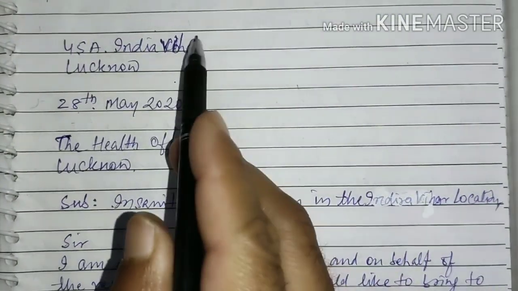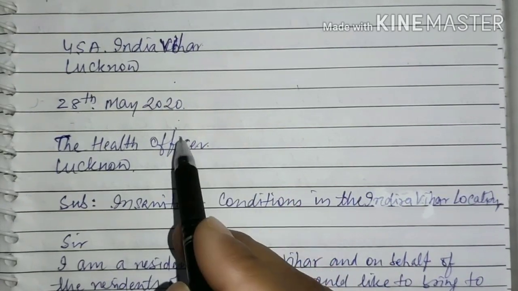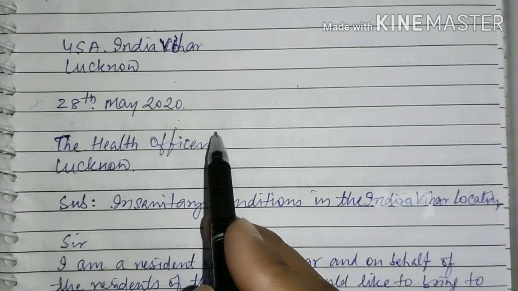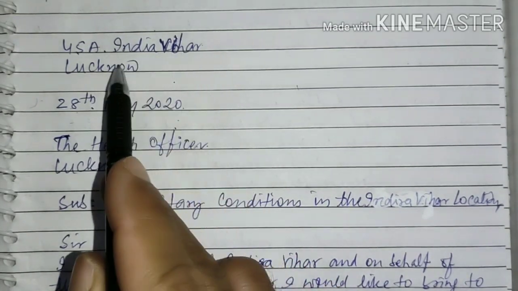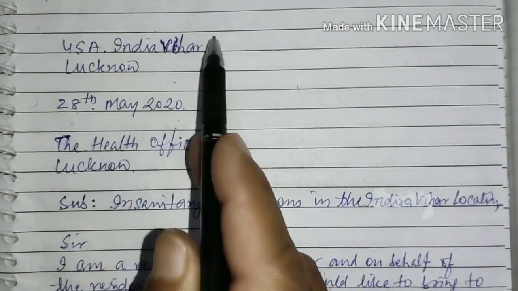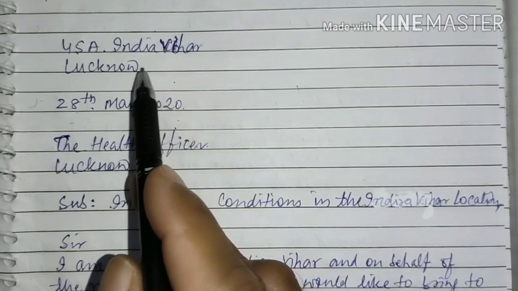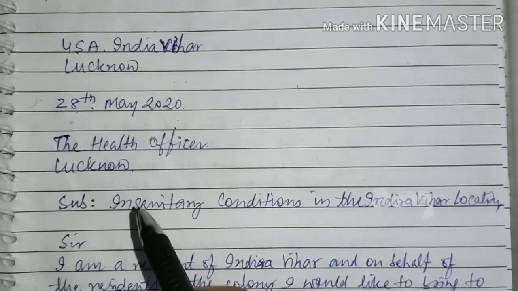The address of the sender and the receiver should be limited to up to 3 lines, maximum 3 lines. Okay, if it can be accommodated in 2 lines, it is well and good. Otherwise, it should not go beyond 3 lines. You must keep this in your mind.